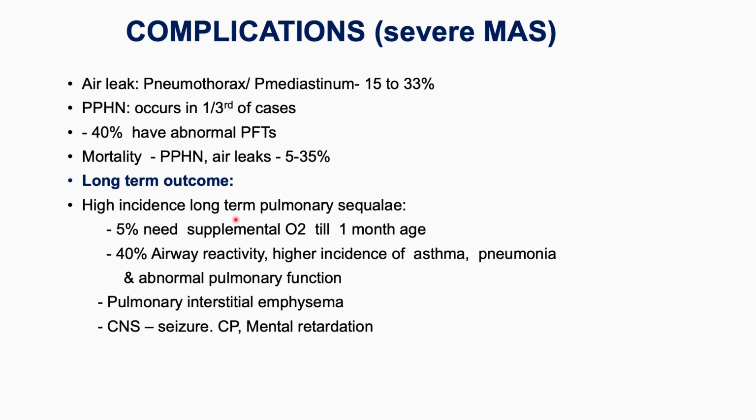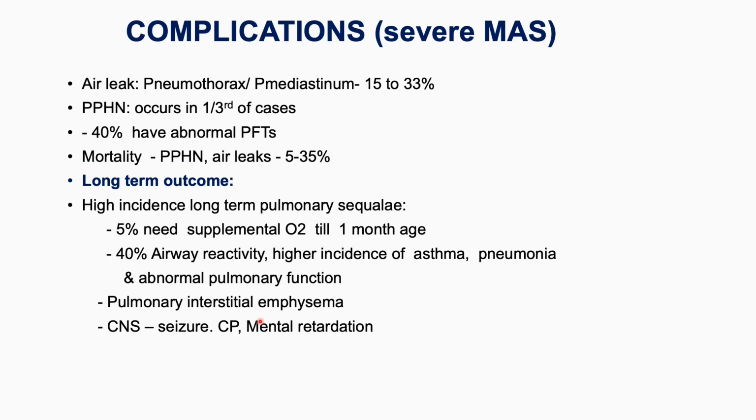And there are some long-term outcomes. There is a high incidence of long-term pulmonary sequelae, like requiring supplemental oxygen around 1 month of age, in 5% of cases. 40% have airway reactivity, and there is a high incidence of development of asthma, pneumonia and abnormal pulmonary function in these babies.